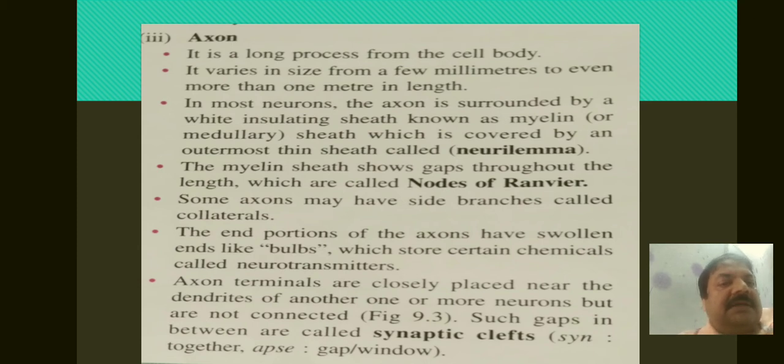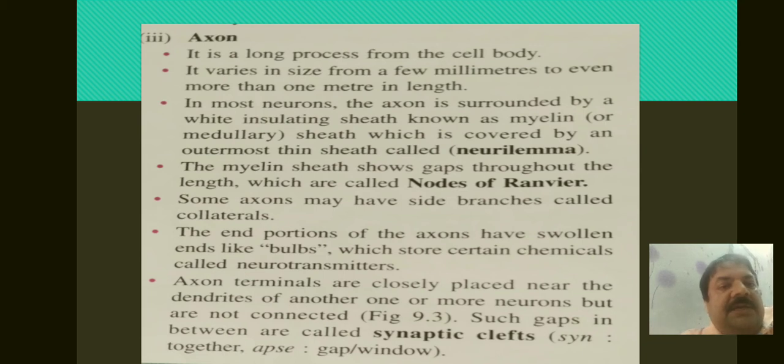The myelin sheath shows gaps throughout the length, which are called nodes of Ranvier. The covering on the axon is not continuous. There is a gap, and that gap is called the nodes of Ranvier. Some axons may have side branches, and these are called collaterals.